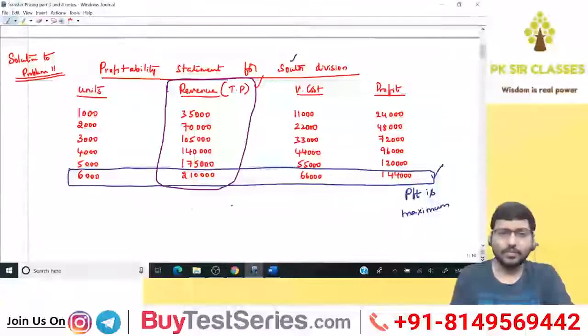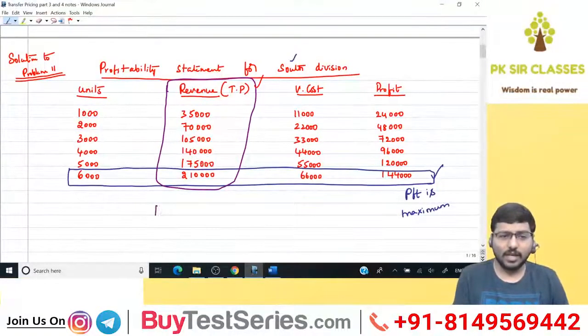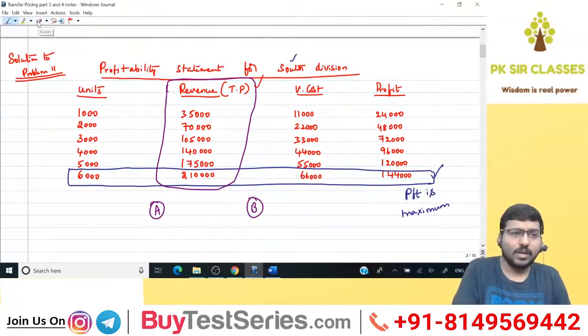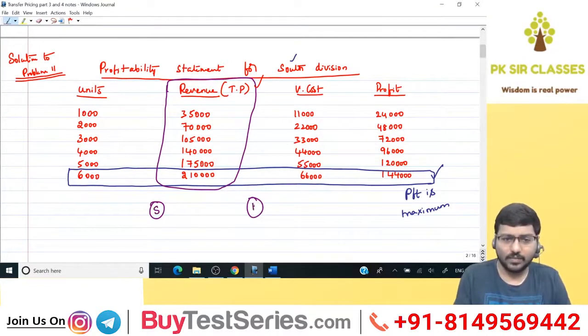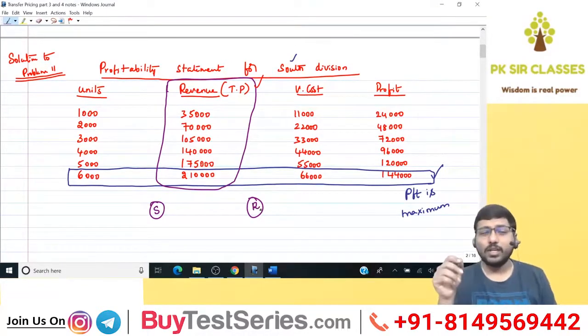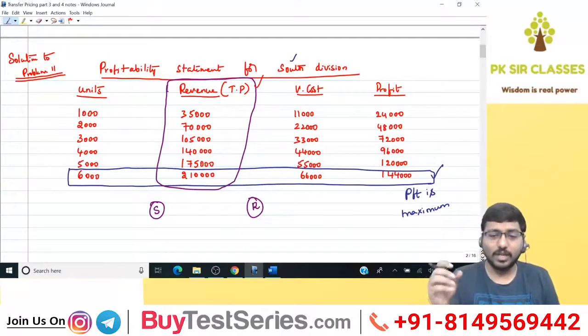See here, guys. Let's say you have a supplying division A. You have receiving division B. Listen carefully. I'll rather call it as S and R. It will be easy for you to remember. We don't have that model right now in our study material, but it is very much possible.